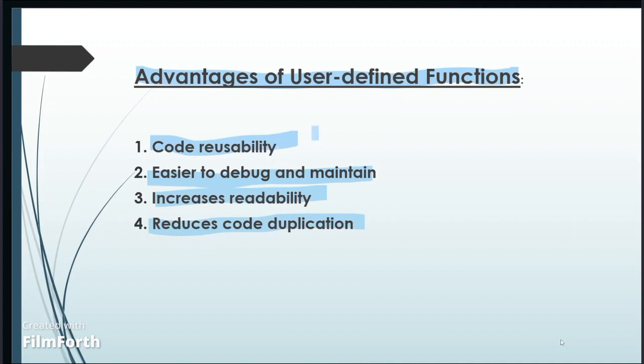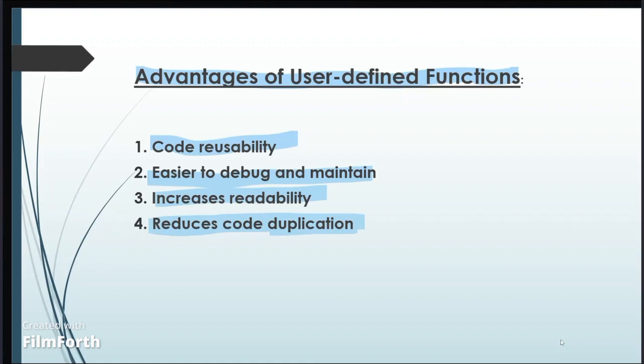Next, easy to debug and maintain. When errors occur, we only need to check the specific function, not the entire program. It makes it easier to fix bugs and update the logic in one place. Increased readability: functions make the code cleaner and more organized. They give meaningful names that help us understand the purpose quickly. Reduced code duplication: we don't have to write the same block of code repeatedly. It reduces the file size and the risk of inconsistent changes.